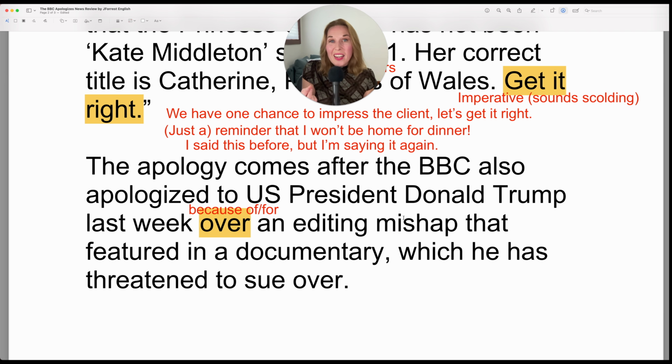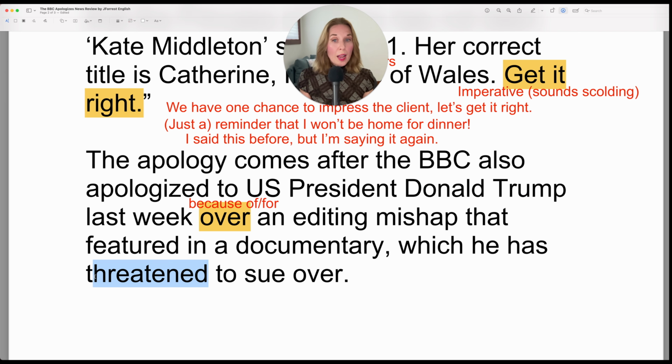So an editing accident, an editing error, mistake, mishap that featured in a documentary, which he, being Donald Trump, has threatened to sue over. Okay, so if you threaten to do something, it means you say you're going to do something. So if I threaten to quit, I would say, I'm going to quit. But usually there's some sort of condition. I'll quit if you don't give me a raise, or I'll quit if I don't get additional vacation time, or whatever it might be. So that's how you threaten to do something.